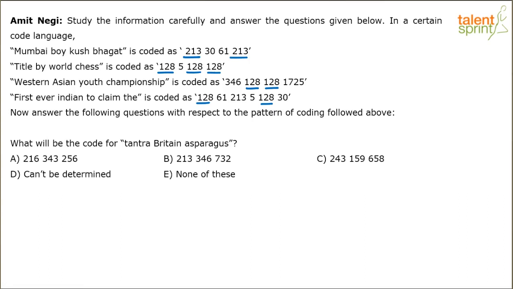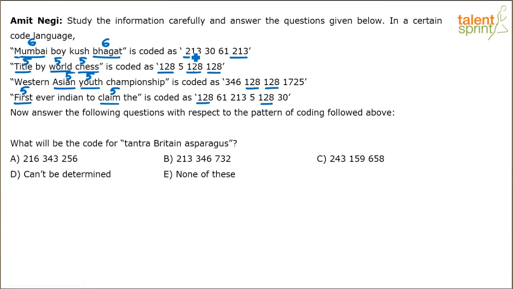Mumbai boy Kush Bhagat. Interestingly, in terms of words, nothing is common. The numbers are common here, but the words are all different. But what is common in the words is the number of letters. Mumbai has got 6 letters. Bhagat has also got 6 letters. Similarly here, 128, 128, 128, 3 same numbers, right? Title, world and chess all have 5 letters each. Here Asian and youth both have 5 letters. Similarly, first and claim have 5 letters each. So clearly, if the word has 5 letters, the code is 128. Wherever we've got 5 letters, the code came out to be 128.